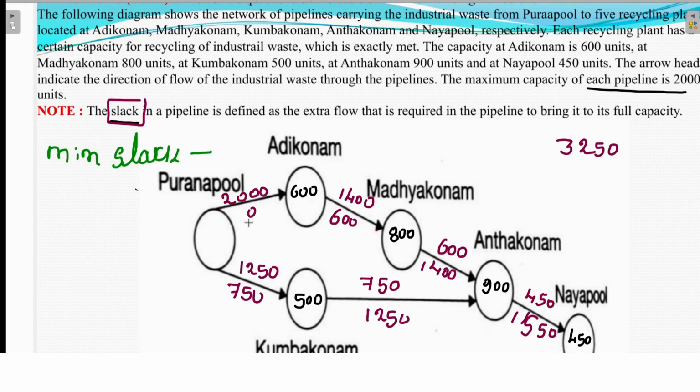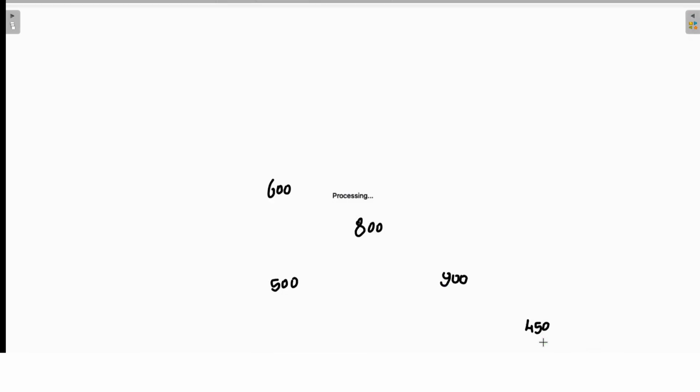For example, if minimum slack is 0, then I have to send more water. Whenever you want minimum water flow, you get maximum slack. If you send minimum flow, maximum slack will happen. It is the reverse order. So you should remember this keyword.